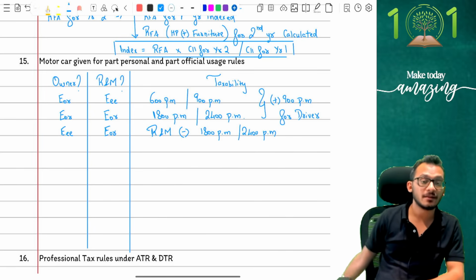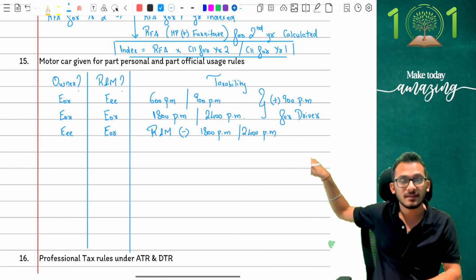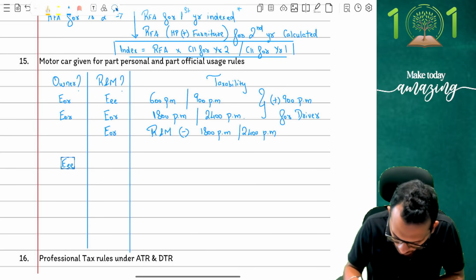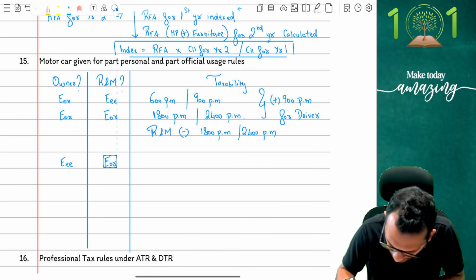Simply add 900 per month. But the problem comes in the last one, people, and the last one is where you end up making small errors. So I'm going to show it a little separately so that you understand this better.